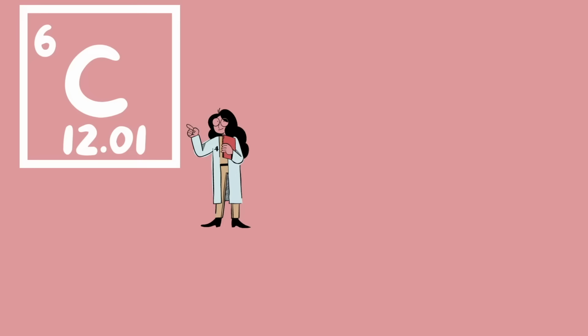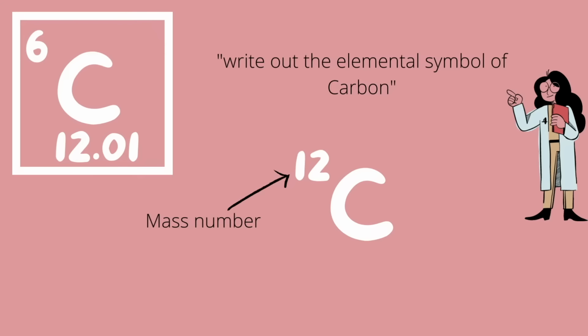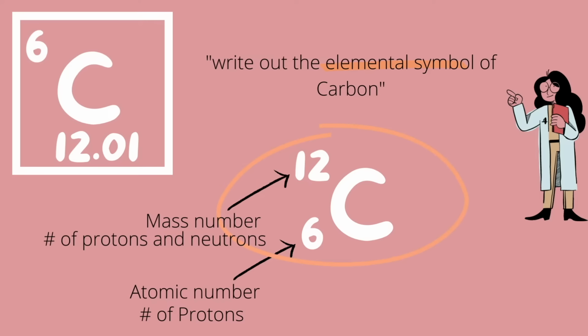But more than likely, on an exam, you will be asked to write or show the elemental symbol. This is how we do that, using carbon again as an example. We write the elemental symbol first. On the top left, we write the mass number. And on the bottom left, we write the atomic number. So you can see here, things are kind of flipped. And there you have it. This is the correct way to write out the element carbon.